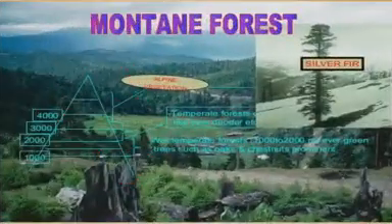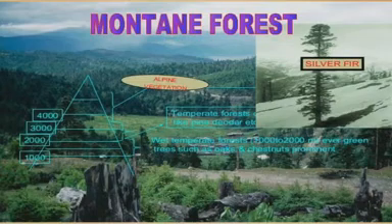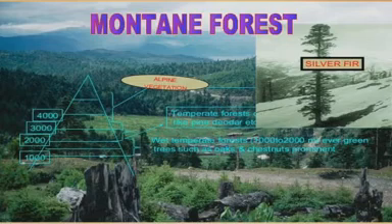Next forest is mountain forest. Dear student, these types of forest are found in mountainous areas in our country. They are of two types, wet temperate forest and temperate forest.